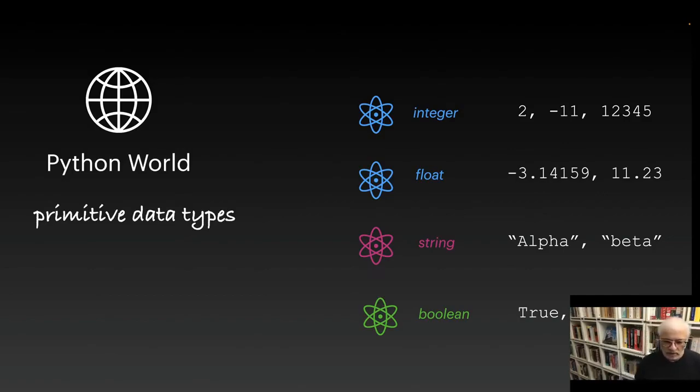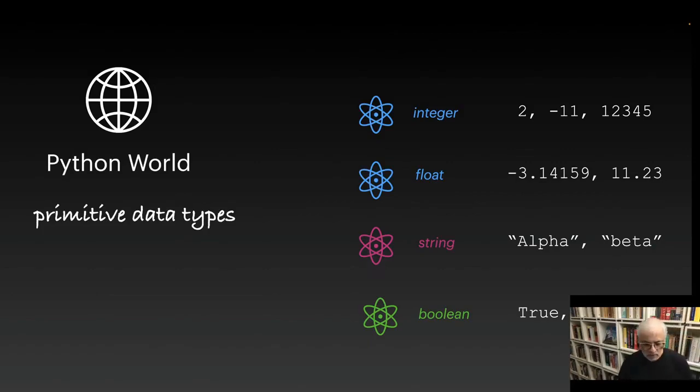Then the final primitive data type, the final atom of Python, is a data type called Boolean. Its shorthand is bool, B-O-O-L. And Boolean is an enigmatic data type. You'll see how it works, but there are only 2 possible values of the data type Boolean, true and false.